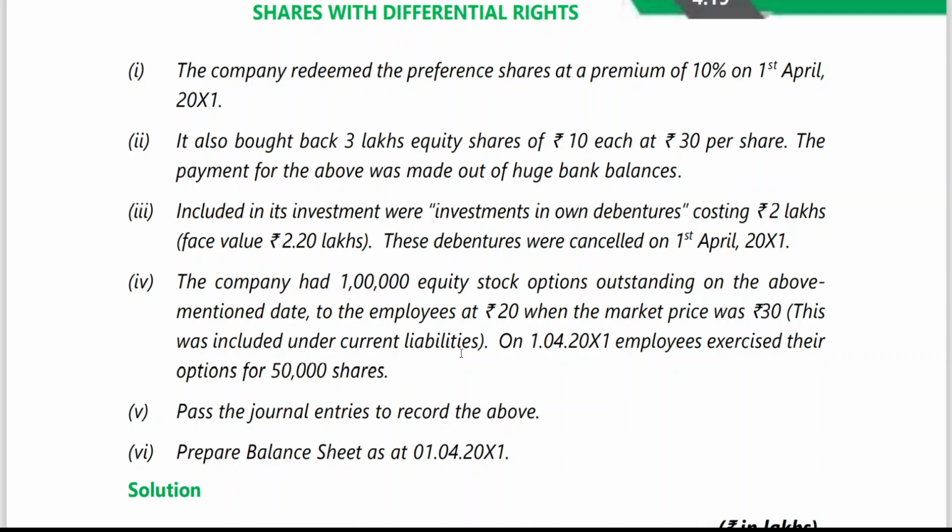Actually, it has to be between share capital and reserves and surplus. This we have seen already. But it has been mentioned in the heading under current liabilities. So, pass necessary entries to record the above. By this time you are all aware of that. For this 50,000 equity shares which we talk about, we should write the entry. What is the entry? I am giving 1 minute for you to quickly write an entry for this, if possible.